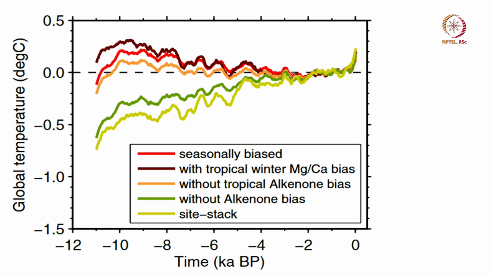Okay. But notice that in the last 3000 years the errors disappear, because we have much better proxy reconstruction using tree rings. If you use tree rings, you have much more control over the biases that are there, because the tree ring growth depends only on temperature primarily. Okay.